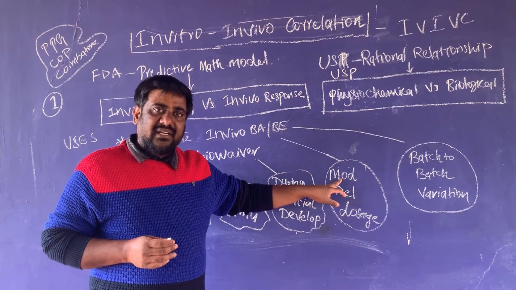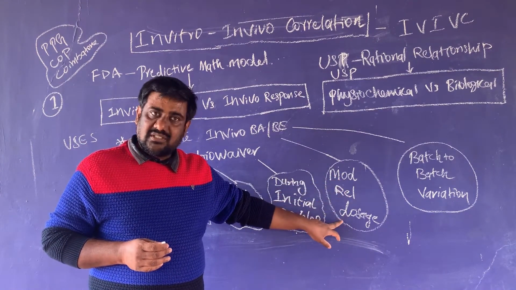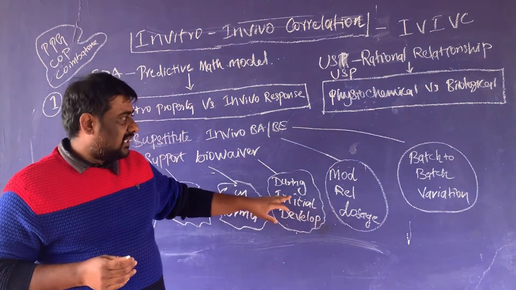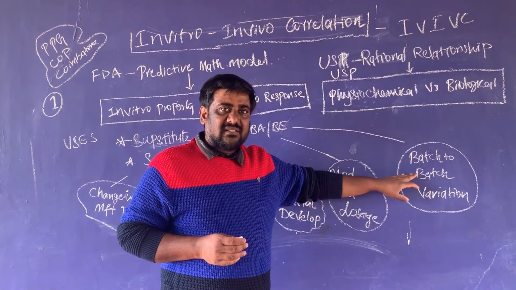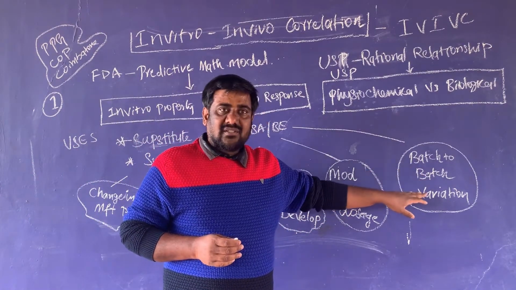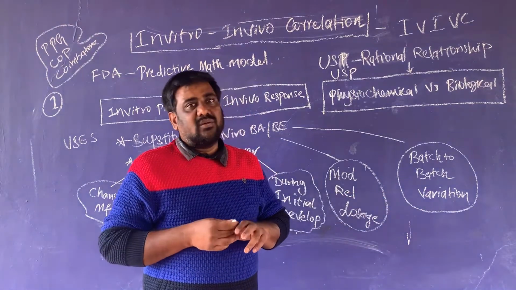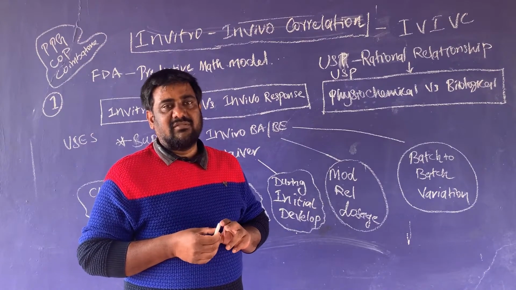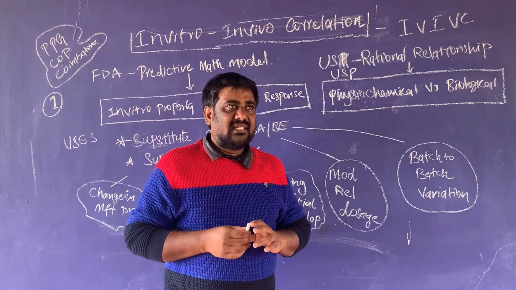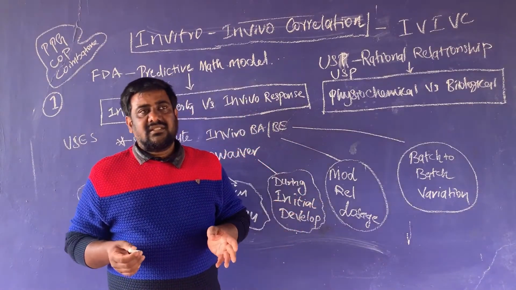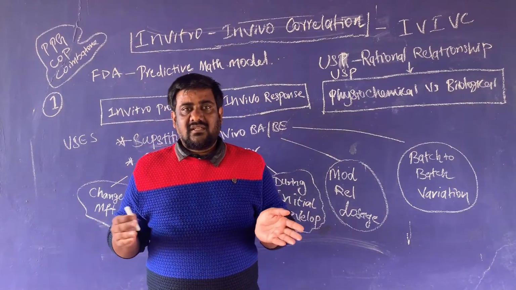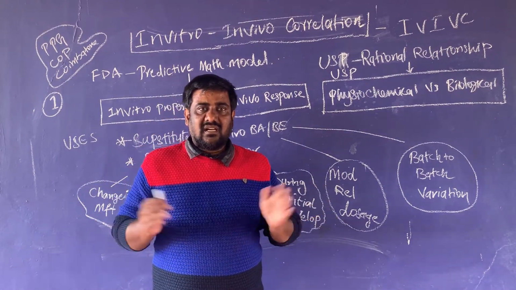Mainly for modified or extended release dosage forms, IVIVC is recommended. Then in case any batch to batch variation is found in the formulation, there we will go for the in vivo in vitro correlation. In many drugs, the in vivo in vitro correlations have already been performed and the results are reported.